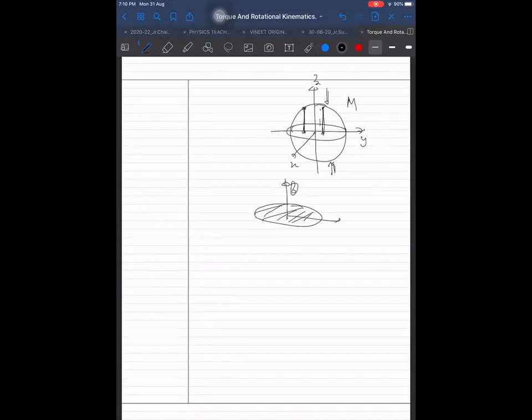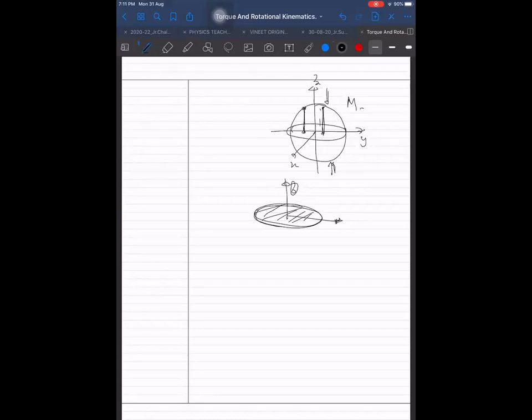Then the moment of inertia of this solid sphere and this disk, will it be the same or not? No, sir, it won't be the same. Why not, sir? I told you, stretching, no, sir. The mass will vary, sir. But we are depressing. Mass will be changed? No, sir.